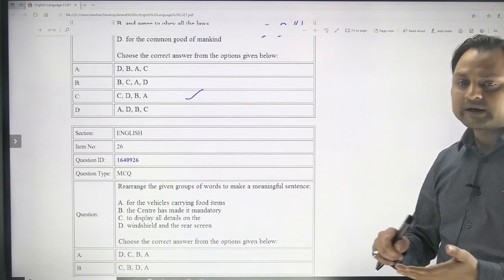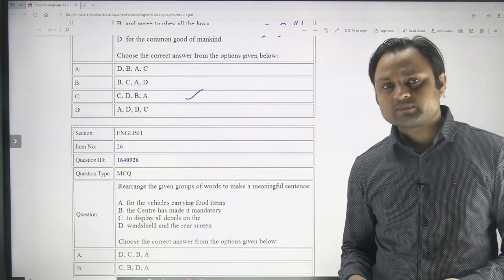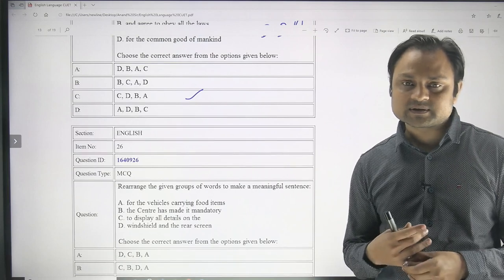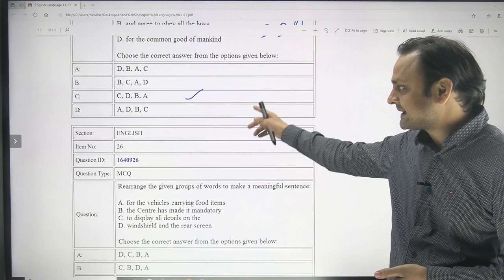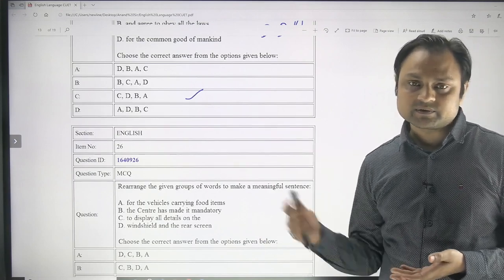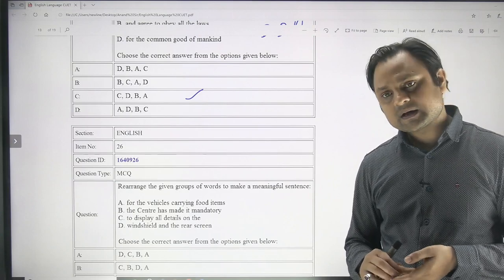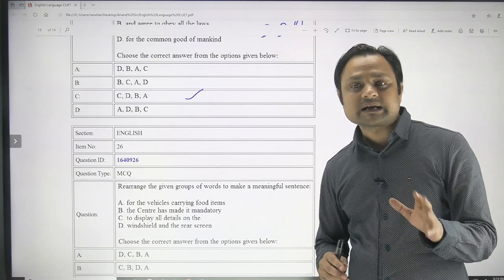You don't need to worry about the vocabulary part, finding the relationship, because these are very easy questions. Then you don't need to be worried about these sentence rearrangement questions, because again their level is actually very easy. And the passages again are very easy, you can see they are level 2. So the only thing that was not covered last year was grammar.